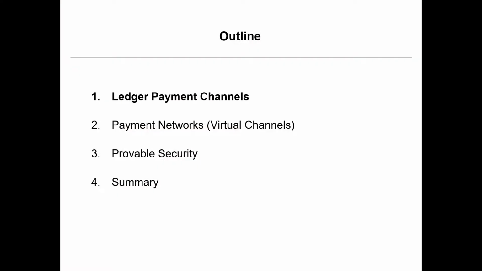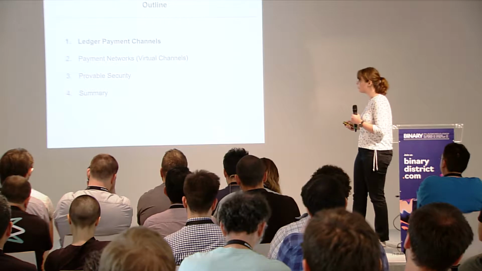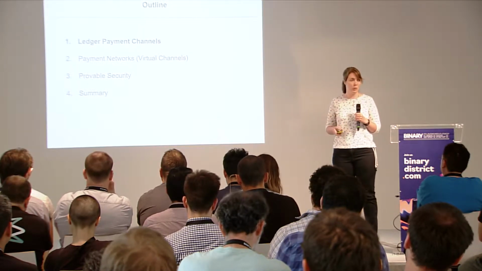Okay, so that's a very high-level introduction to what I'm going to talk about today. In detail, I'm first going to start talking about how we built the basic channel, the ledger payment channel, so directly a channel with a blockchain underneath, and how from that we go to the virtual channels, so extend it to a payment network. Then talk a little bit more about the provable security model that we are using and summarize.